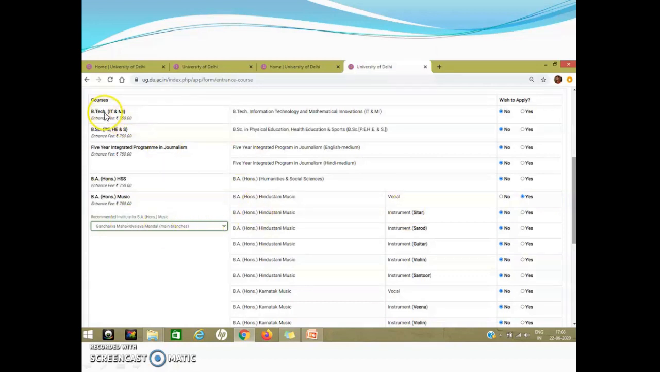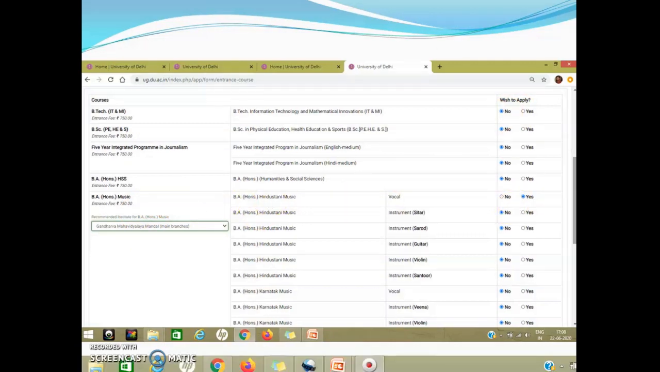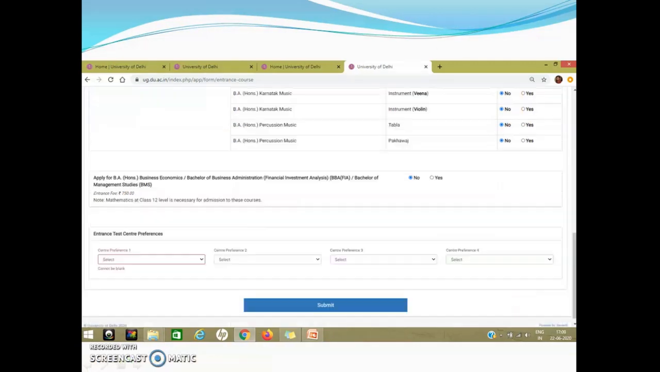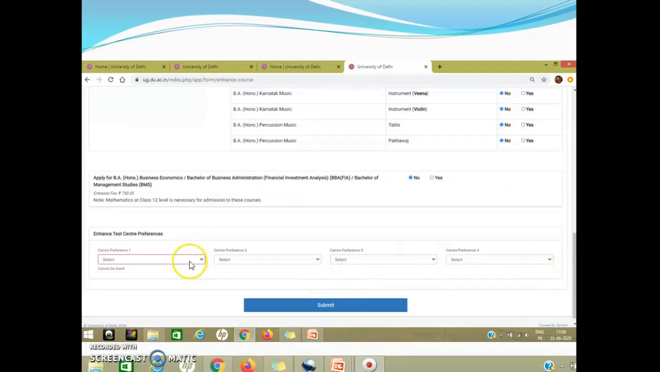So on the registration portal, you will be able to see these courses. If you wish to apply, you can click on yes, otherwise you can click on no. So I have just clicked on BA Honours Music. Then you come on the lower side of this page. You will be asked to give the preference for your entrance test center. There are 4 preferences that you can give.